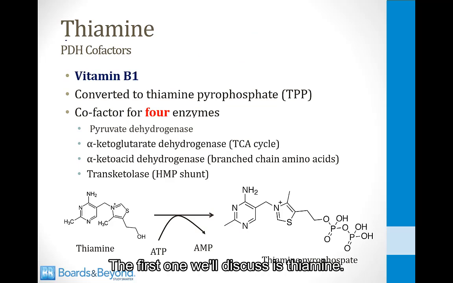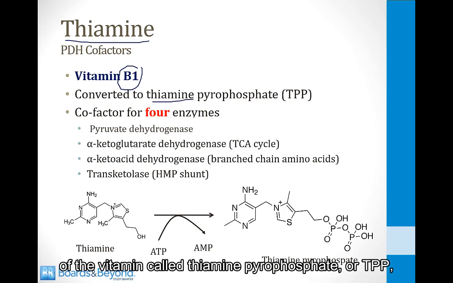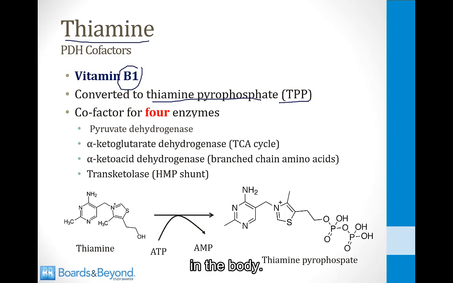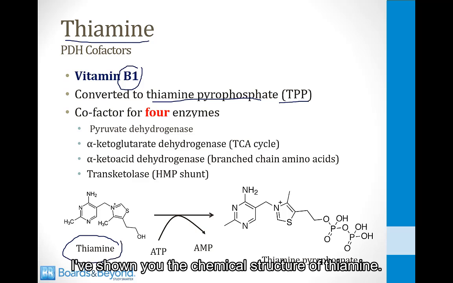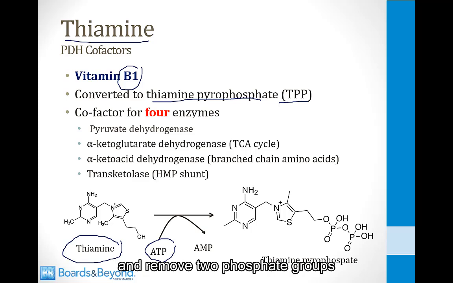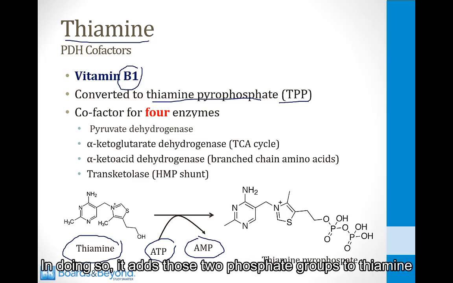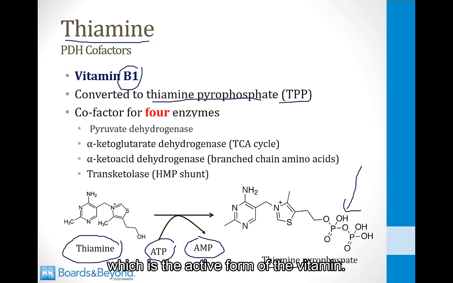The first one we'll discuss is thiamine. Thiamine is also called vitamin B1, and it's converted to an active form of the vitamin called thiamine pyrophosphate, or TPP, in the body. If you look down at the bottom of the screen on the left side, I've shown you the chemical structure of thiamine. What the body does is take a molecule of ATP and remove two phosphate groups to convert the ATP to AMP. In doing so, it adds those two phosphate groups to thiamine and thus creates a molecule of thiamine pyrophosphate, which is the active form of the vitamin.